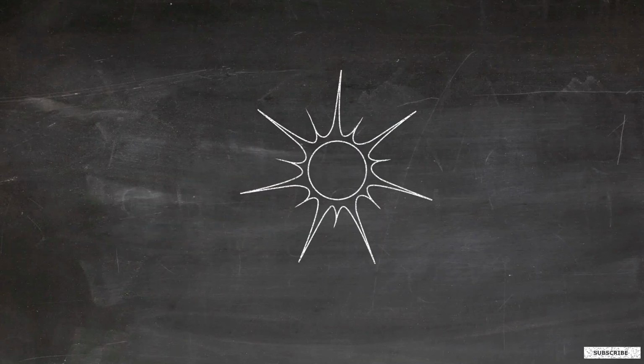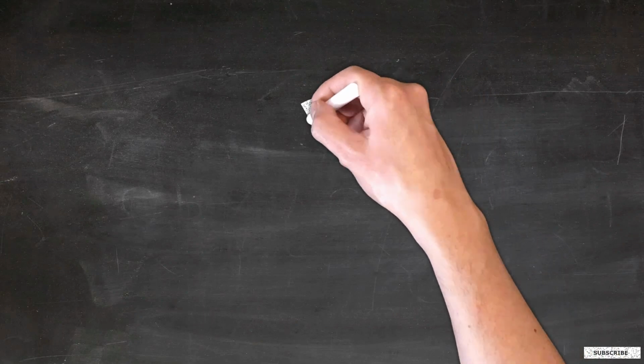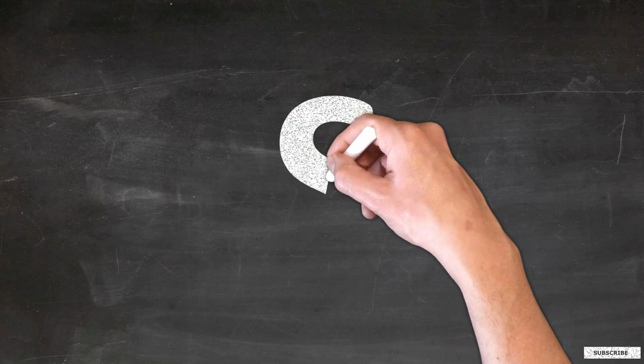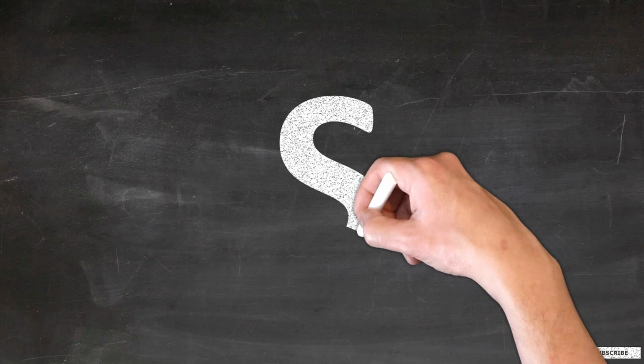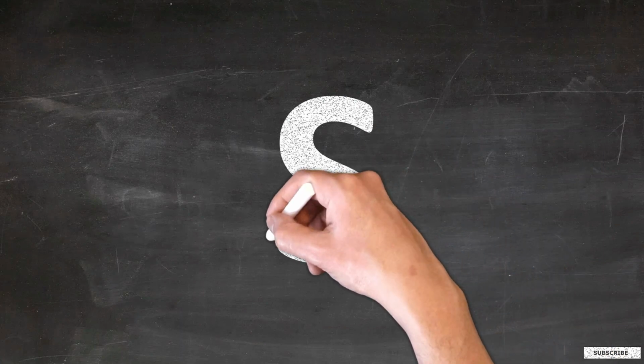I am sun. I am the best source of vitamin D. I will teach you S. Start from the top. Swing to the left. Draw a curve. Swing to the right. Draw another backward curve at the bottom. This is capital S.